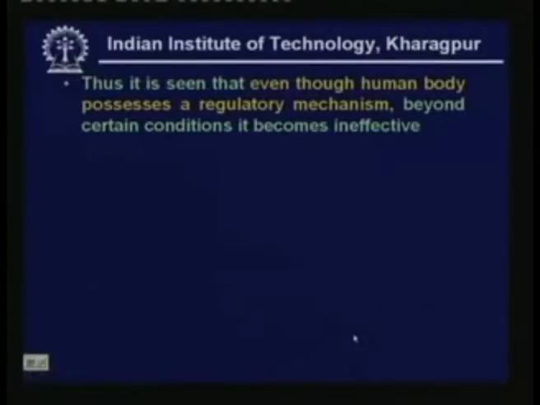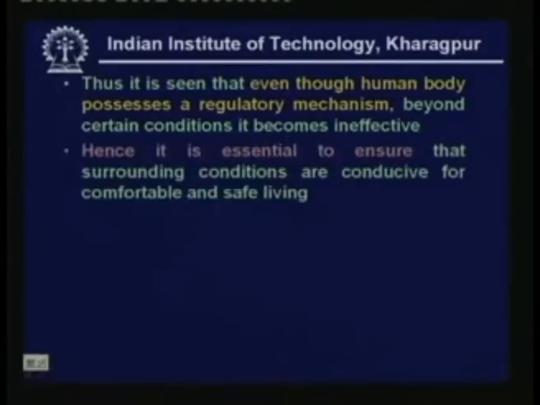Thus, it is seen that even though the human body possesses a regulatory mechanism, beyond certain conditions it becomes ineffective. Hence, it is essential to ensure that surrounding conditions are conducive for comfortable and safe living. You cannot simply rely on the thermoregulatory mechanism; it cannot take care forever. So outside conditions also must be conducive. If they are not, then an air conditioning system will be required to provide the required conditions, first of all for comfort, and second for survival also.